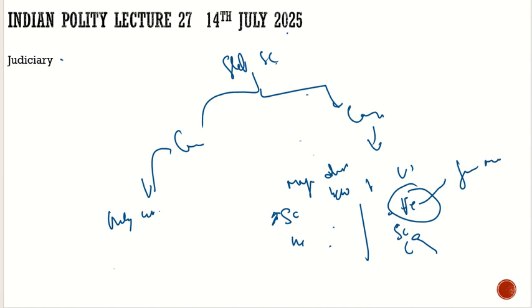This is the difference between the US judiciary and India's judiciary. In India, all the cases would be heard by the Supreme Court, but in the US, only in the federal courts, only the federal matters would be heard.